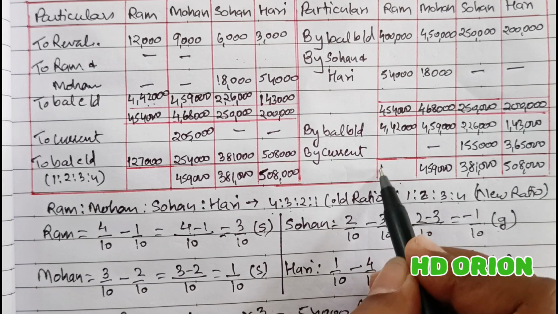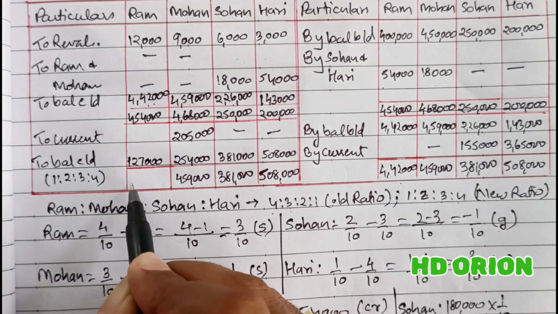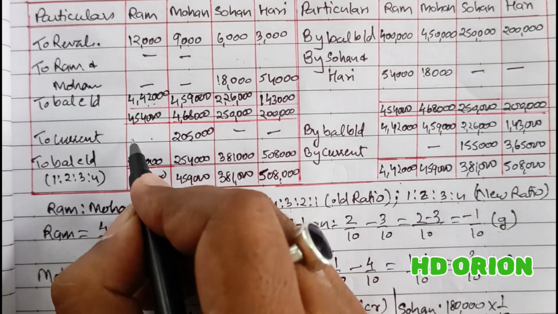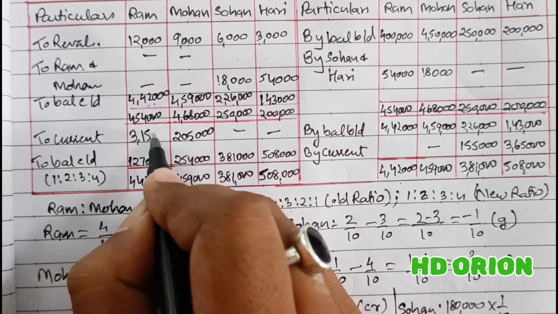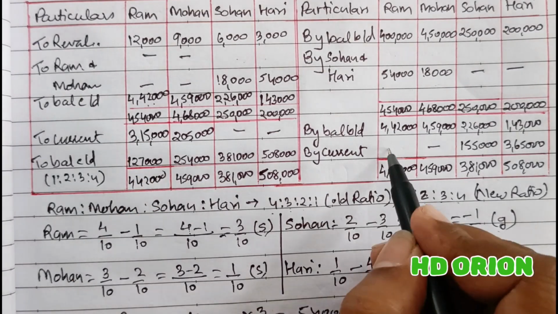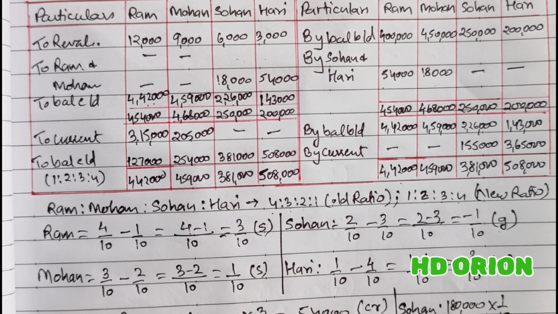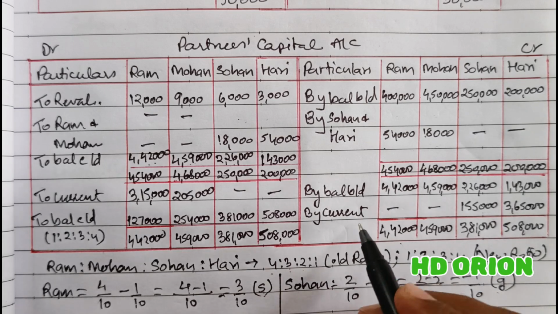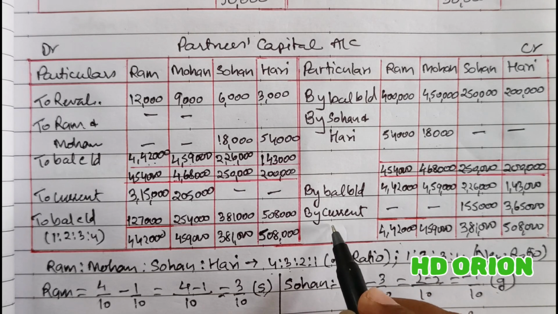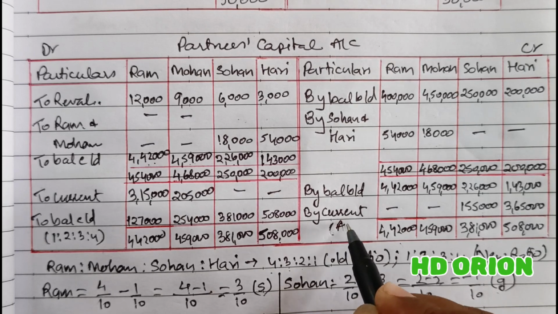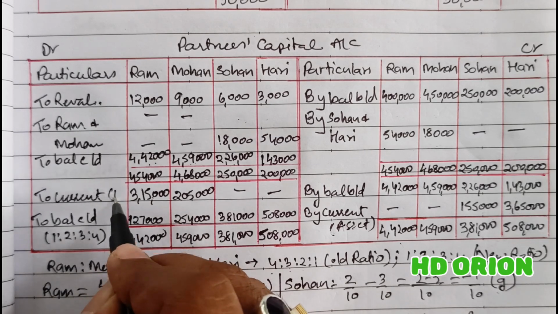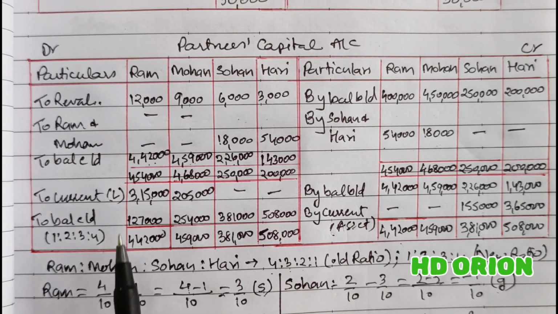And for Ram, it is 442. Here also 442. And the balancing figure here will be rupees 3,15,000. So this way the capital account is to be prepared. Now let us see the balance sheet. You should also note that these two balances are debit balances. As a result, they will be shown on the asset side. And these two balances are credit balances, so they will be shown on the liability side in the balance sheet.